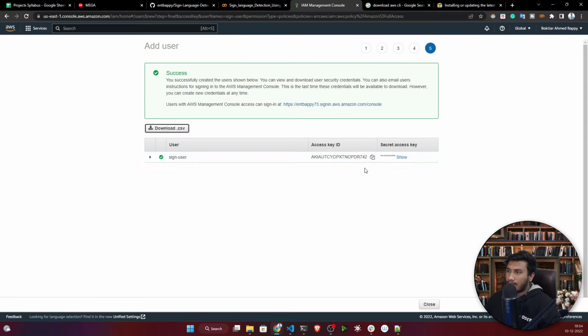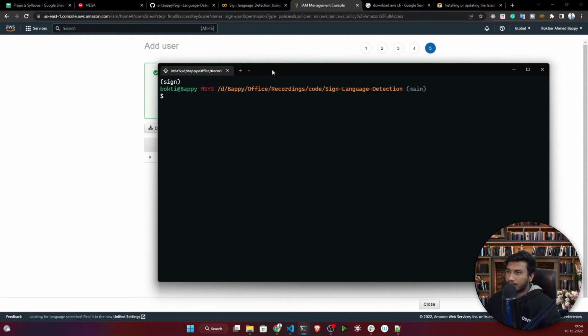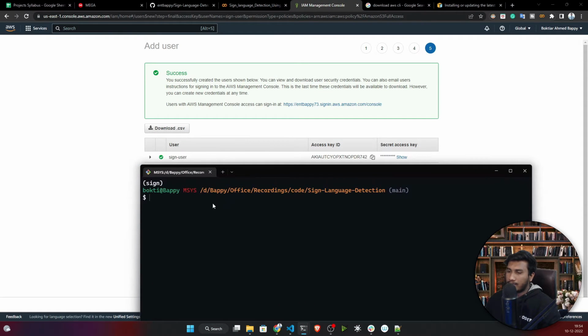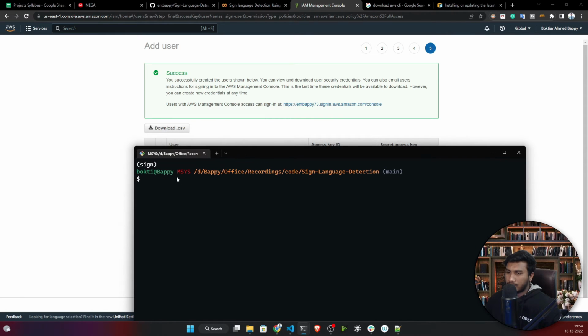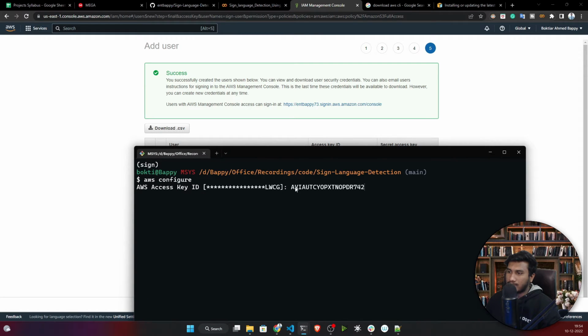So I'll minimize, and here first of all I need to open my terminal. I will open my terminal, and here you just need to write aws configure. So it is asking for my AWS access key ID. I'll just copy this access key ID, click here and copy, then open up your terminal again and paste it here. And I will press enter. So it has saved successfully.